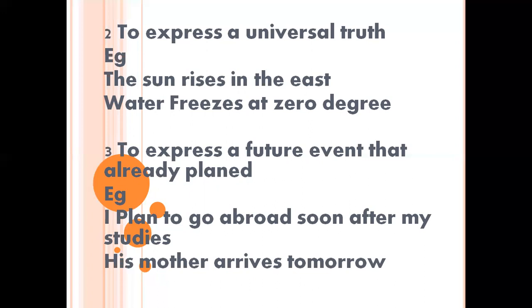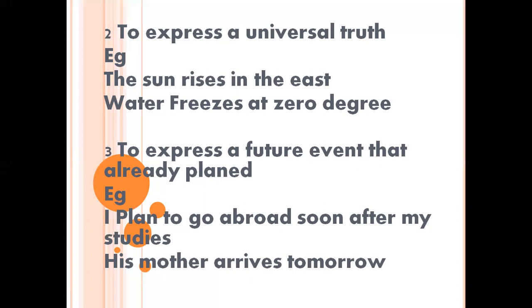And next, number 3, to express a future event that is already planned. If you want to say something already planned, there is no need to go with simple future. You can say that in simple present tense too. I know you are slightly confused. We can go with an example. I plan to go abroad soon after my studies. So after my studies, it's already planned, right? It's planned for the future.